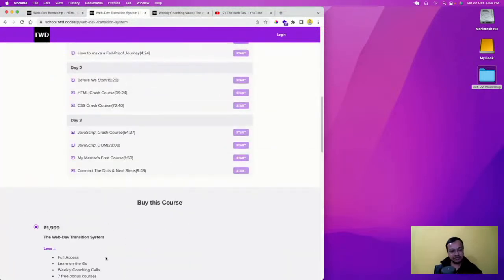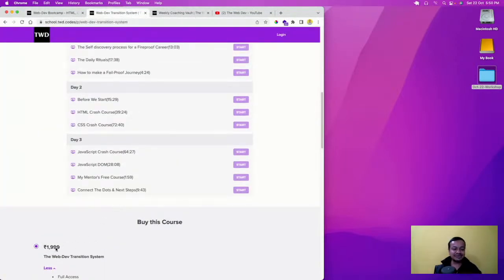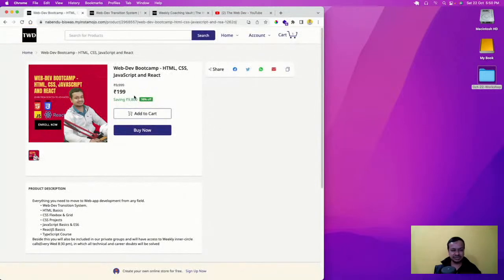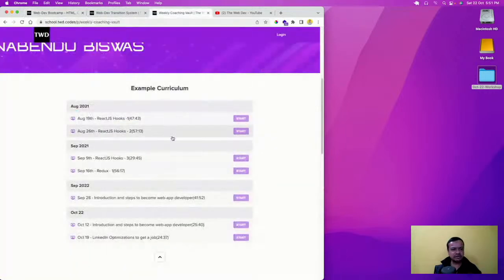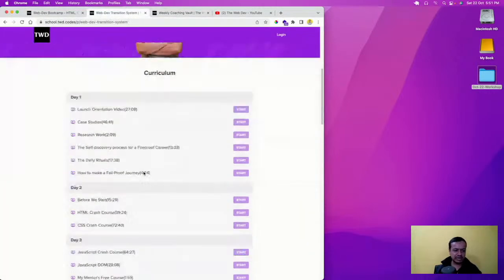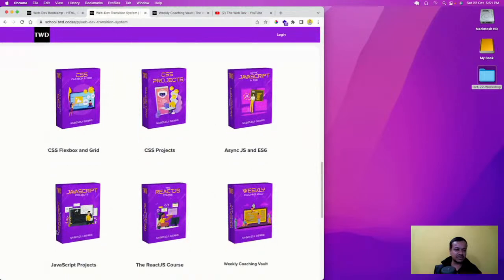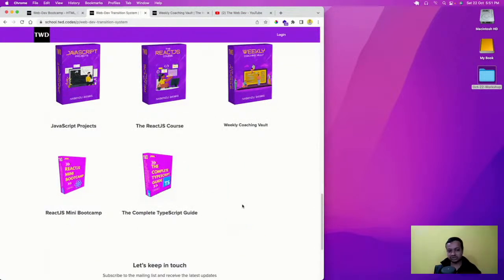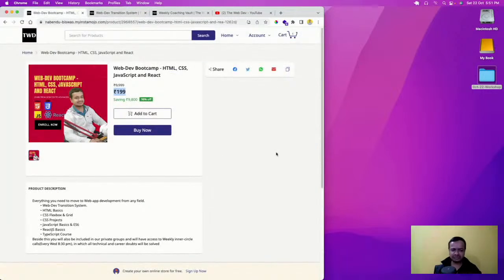But a special Diwali offer is going on for the next 4 days, and the 1,999 price has gone from here. It is only 199 plus some GST, so it will come to around 250. So for only 200 rupees we're giving you all these things. Even Udemy doesn't give all these things; you will hardly get one course. I'm giving you 9 courses for 199 only for the next 4 days, because it is Diwali and we have to give something on Diwali.